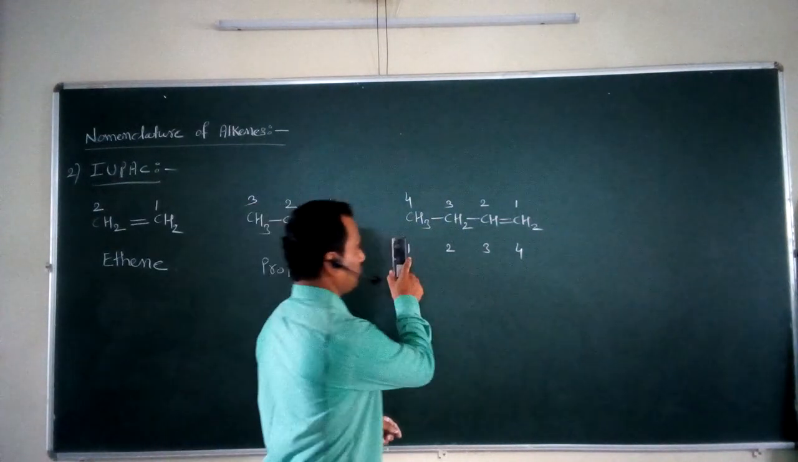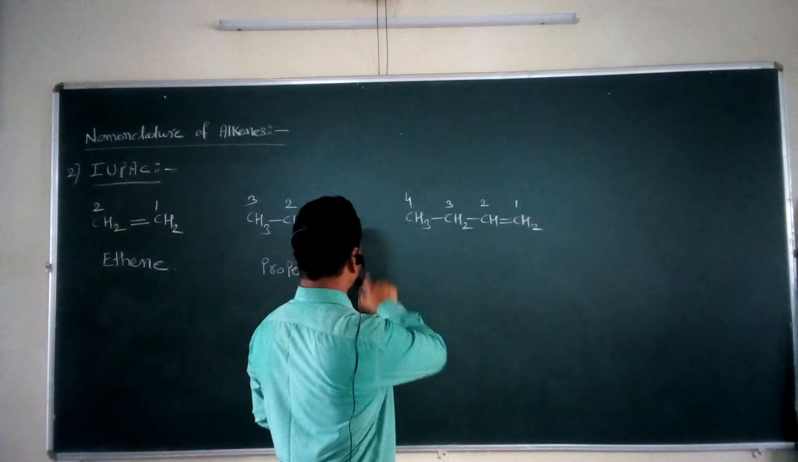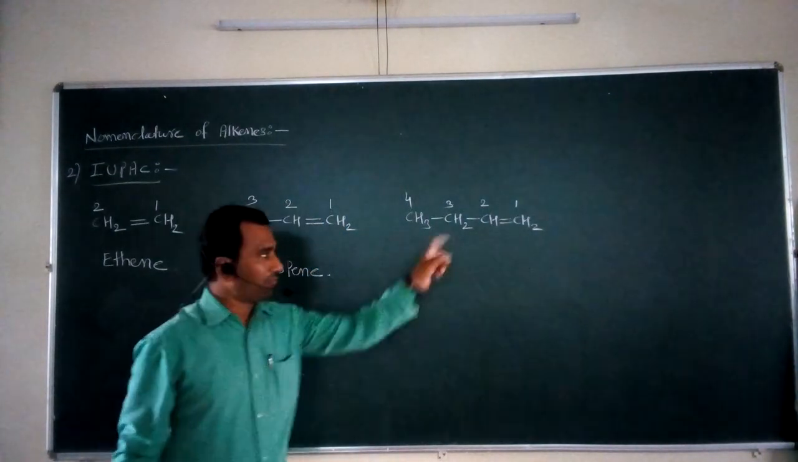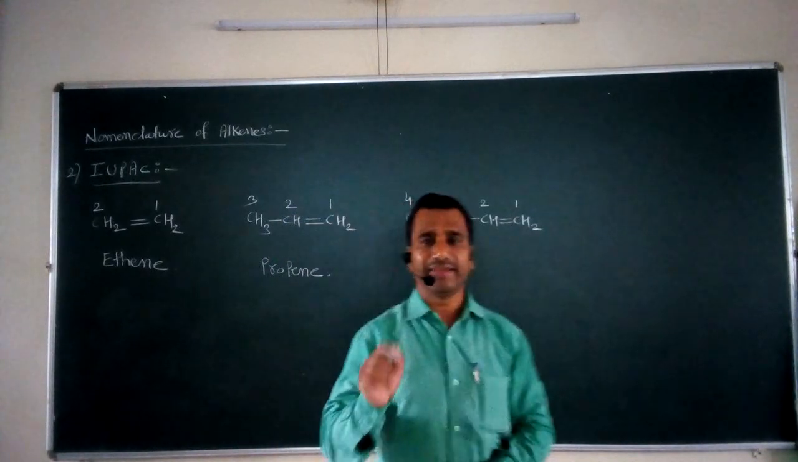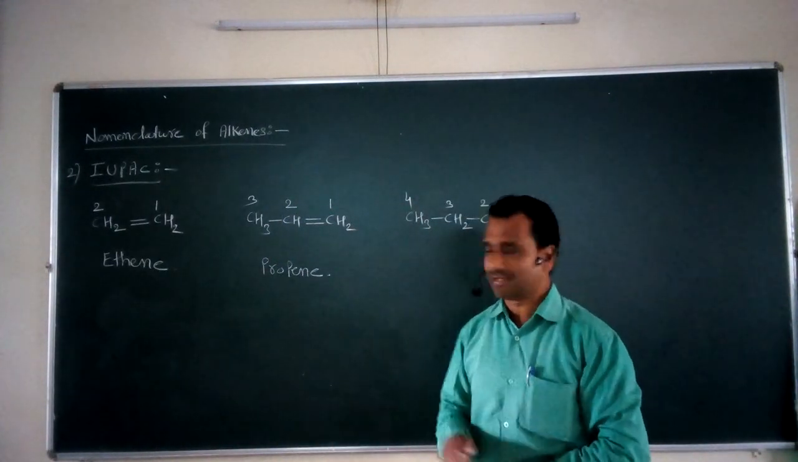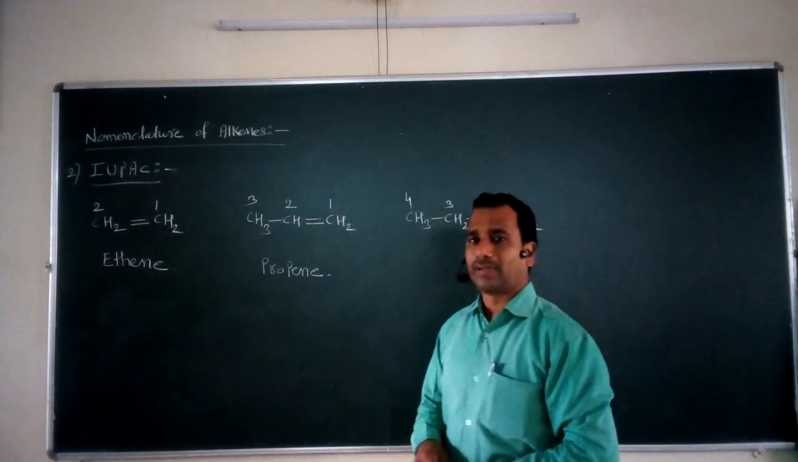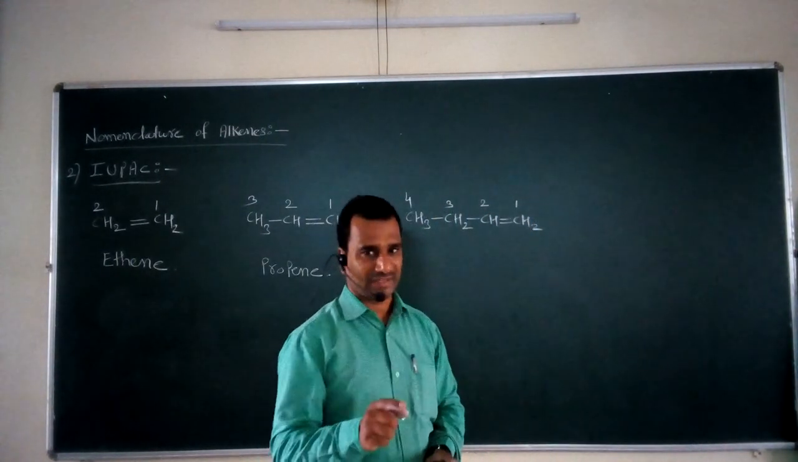So we have to follow that particular numbering. Now, after giving the numbering, what do you have to take into consideration? We have to take into consideration the derivative of the parent alkane. What is that? It consists of 4 carbon atoms, and that's why the name of the parent alkane is butane.